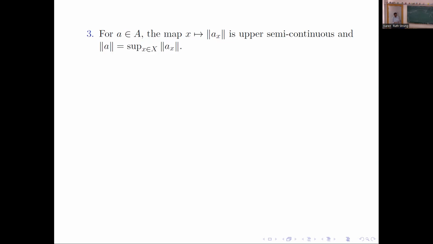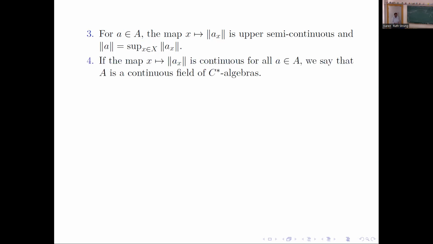So the map for a fixed a, X going to the norm of aX, is upper semi-continuous. And it turns out that you can recover the norm of the original a by taking the supremum. So it's exactly like what happens for functions. And if this map is continuous, A is called a continuous field of C-star algebras.